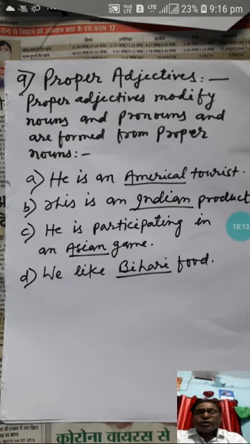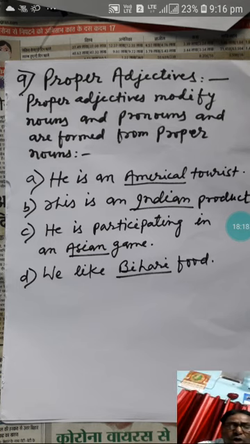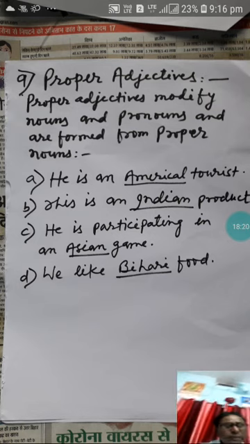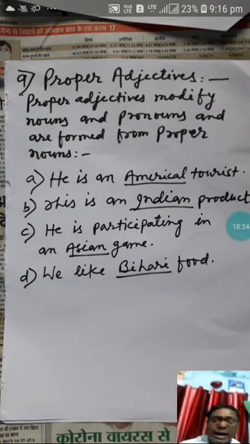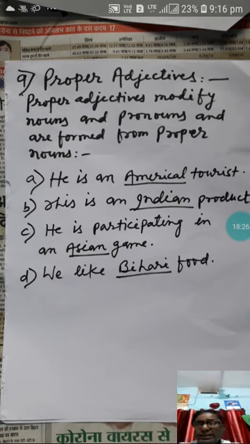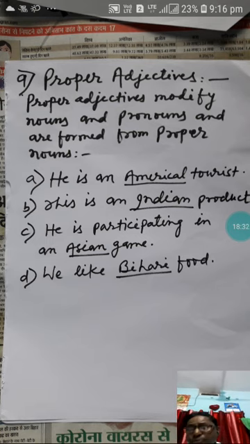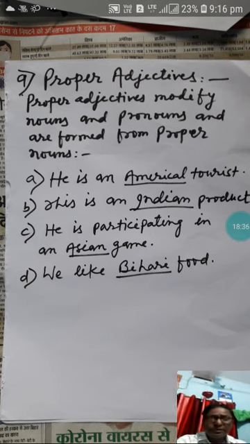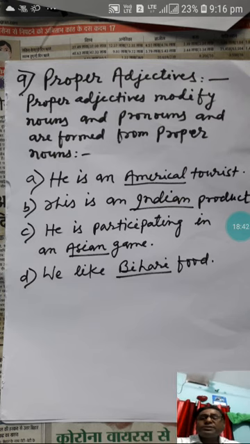So in this way you have learnt all the 9 kinds of adjectives. First you learned adjective of quality, then adjective of quantity, then adjective of number, demonstrative adjectives, distributive adjectives, emphasizing adjectives, possessive adjectives, interrogative adjectives, and proper adjectives.